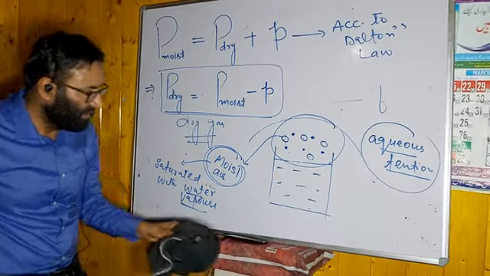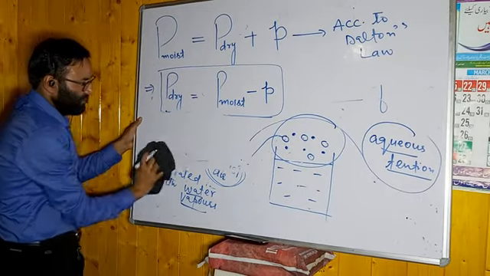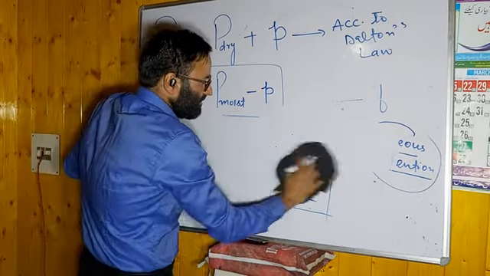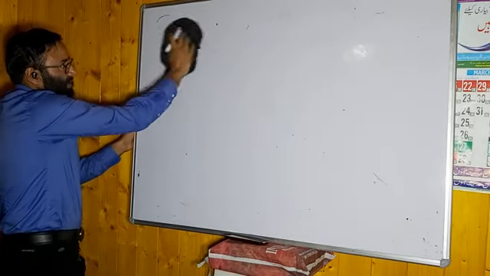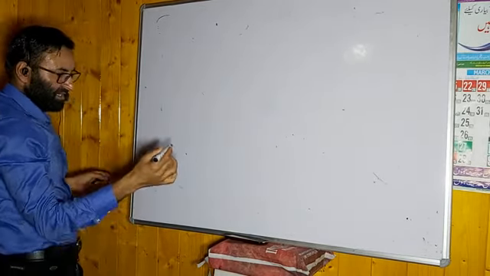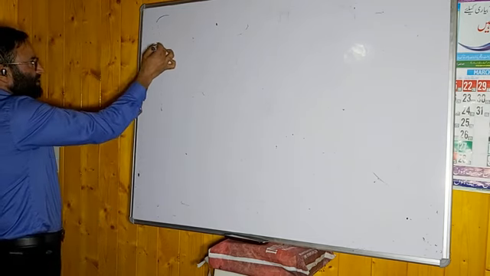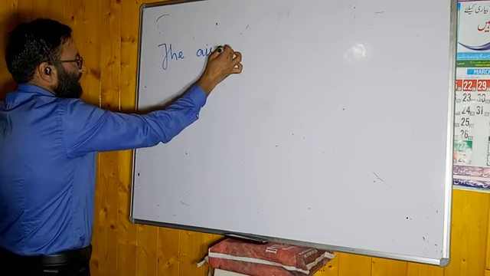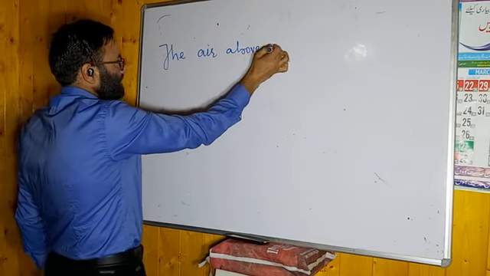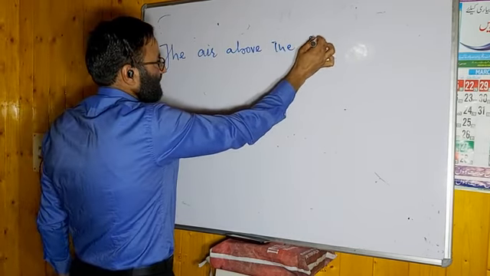I will repeat, I will mention it in lines. Remember this point. This is a very important application as far as Dalton's law of partial pressure is considered. You have to mention the air, the air above the liquid.